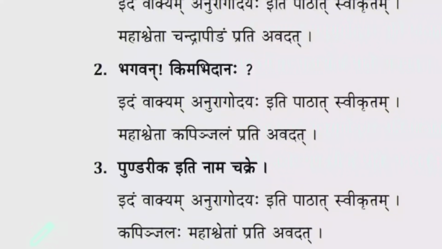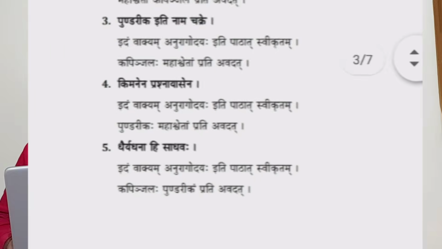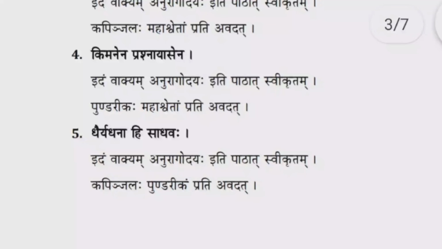See, this line will be common for all the questions in this main. Second line, who said to whom? Second line, Kapinjalaha Mahashvetam prati avadat. Fourth question is Kimanena Prashnayasena. Why are you bothering by questioning? This dialogue was told by Pundarika to Mahashweta. We have to write the answer in Sanskrit: Idam Vakyam Anuragodayaha iti patat swikritam.